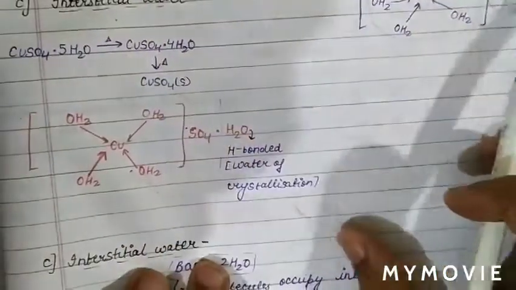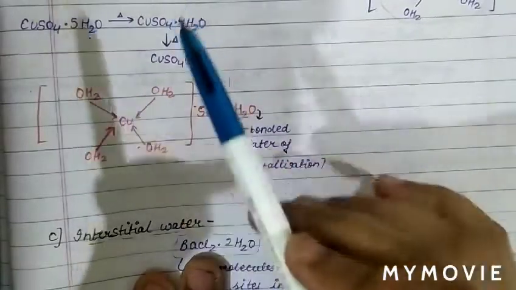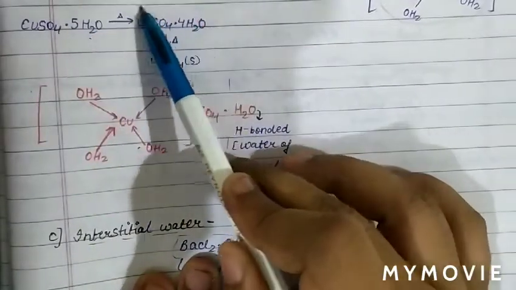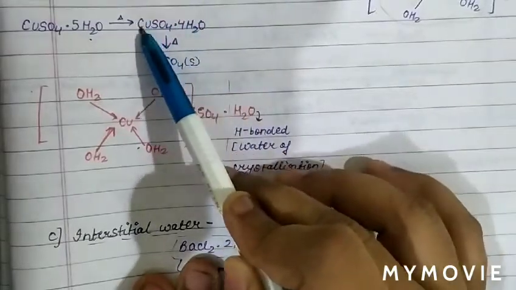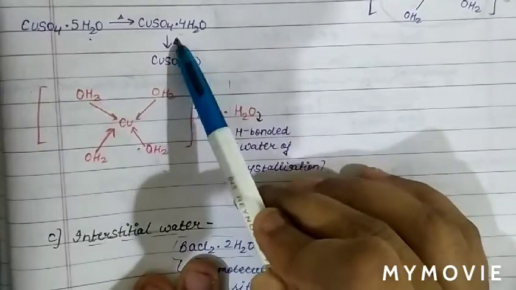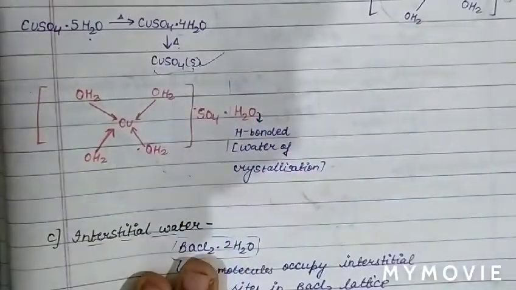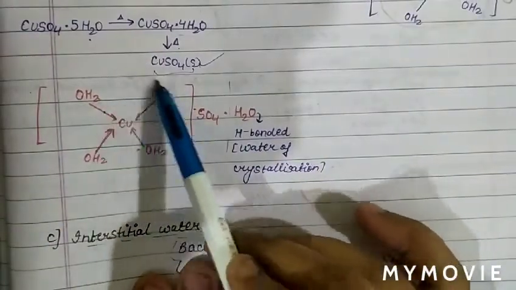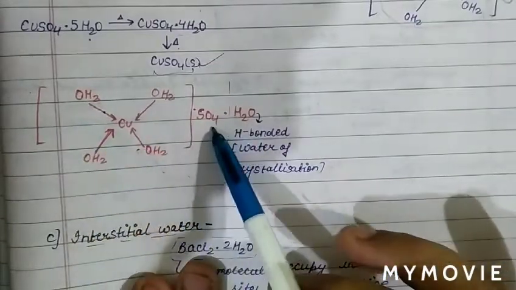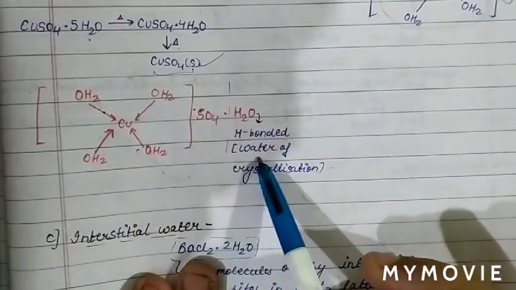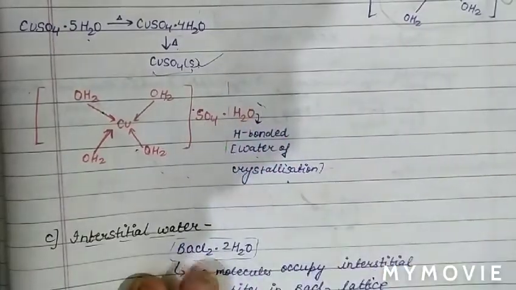See the case of copper sulfate pentahydrate. When we heat copper sulfate pentahydrate, four water molecules are left and one is removed. When we heat again, then anhydrous copper sulfate is formed. And we have discussed already, four water molecules are coordinated inside the coordination complex, and this water molecule is the hydrogen bonded water of crystallization. So basically this water molecule forms hydrogen bond with SO4.